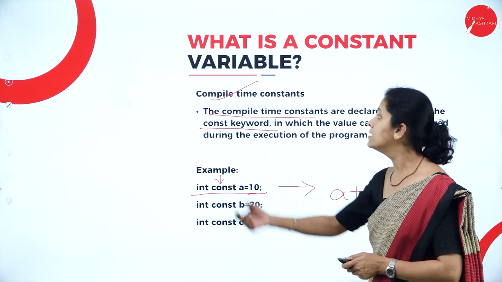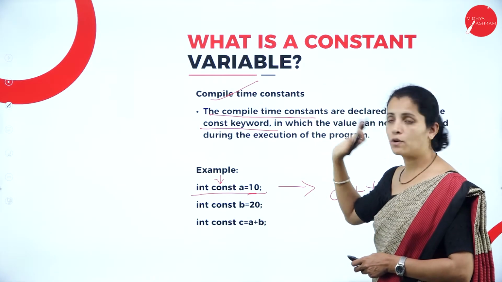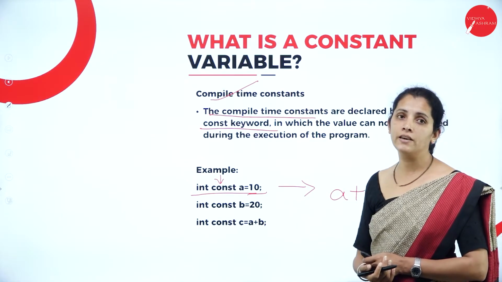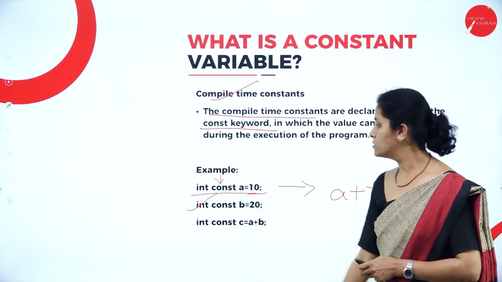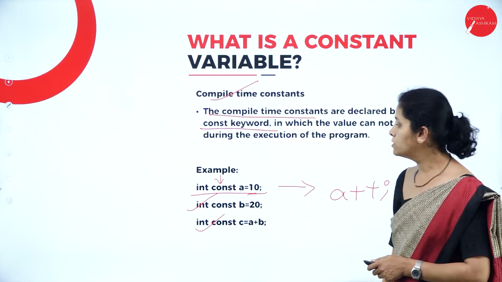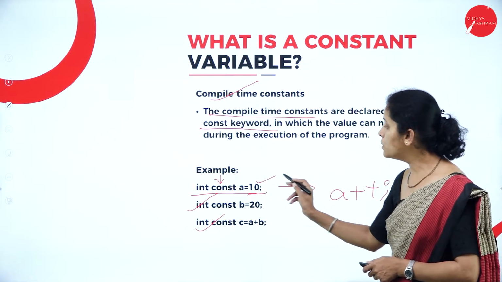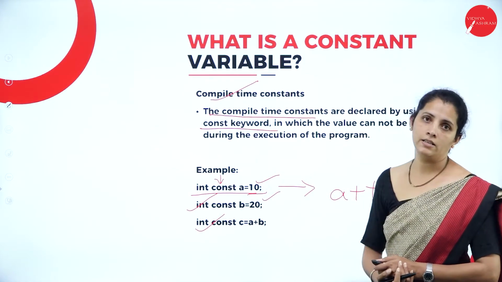That is nothing but a compile time constant. To define a compile time constant, I use the keyword const. So this is my second example. So this is my third example. So dear student, the first one is correct. The second one is correct.